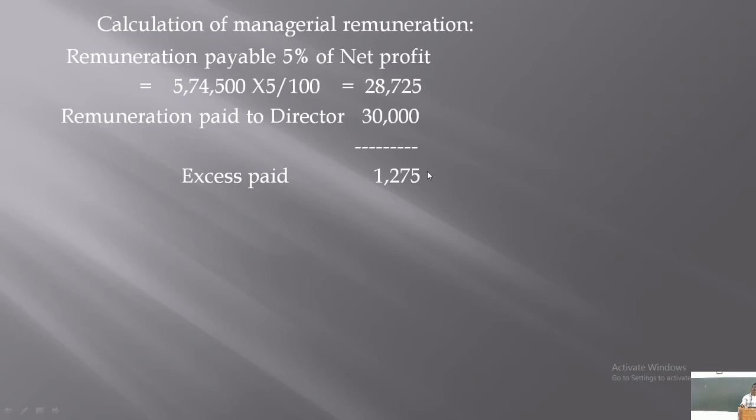Therefore, the company has paid excess remuneration of 1,275.